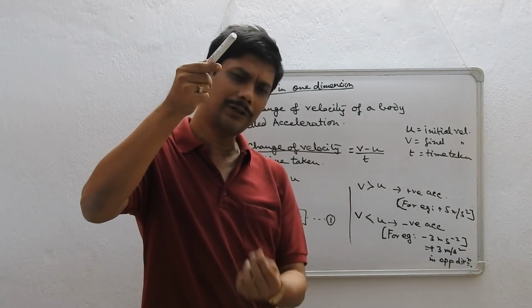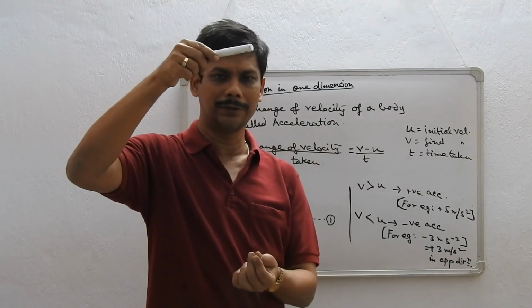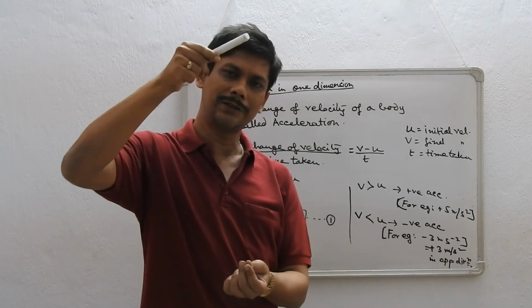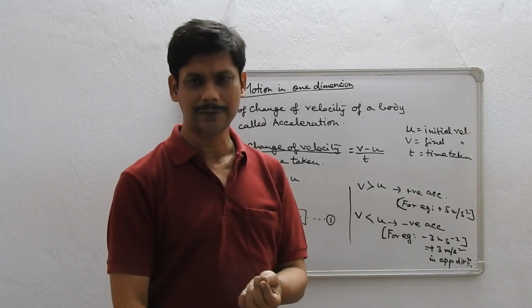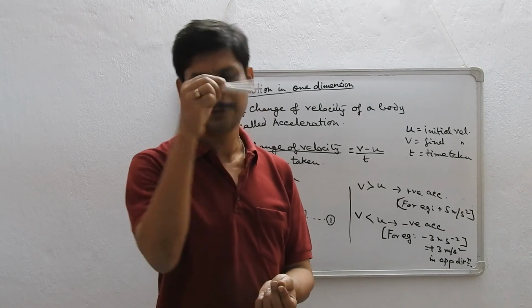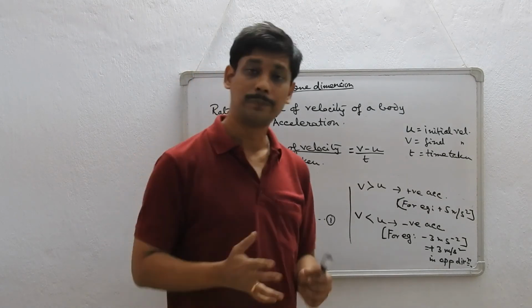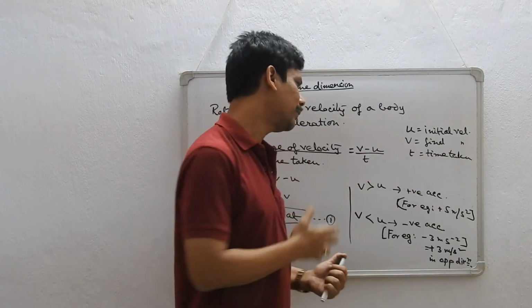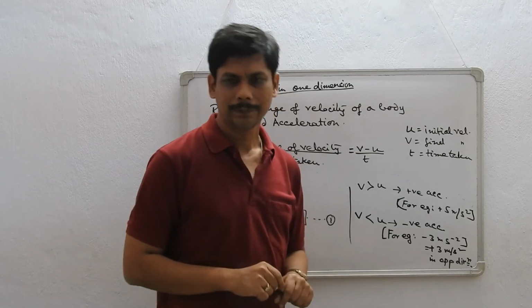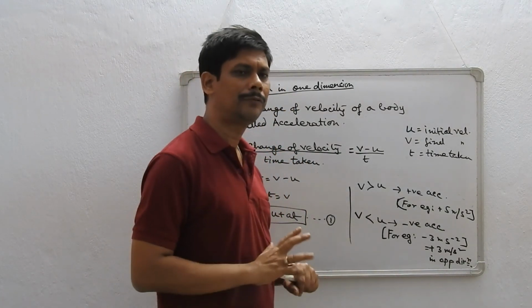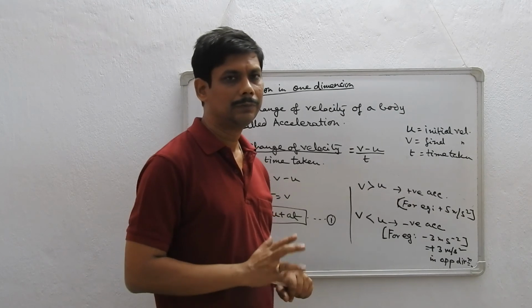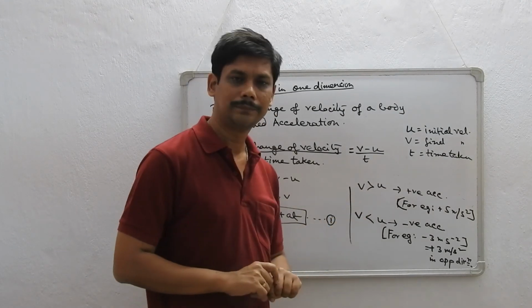So the initial velocity is more than the final velocity. In this case, it is a retardation, and also direction wise, if this is plus, then this is minus. So direction wise, it is also opposite. So this is how we come to know the direction of motion of the body.